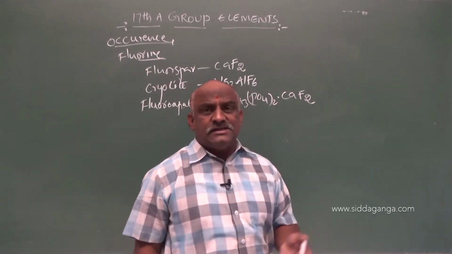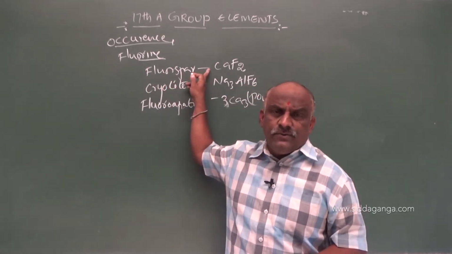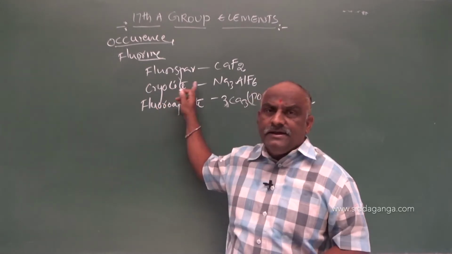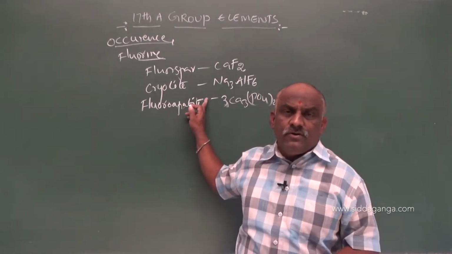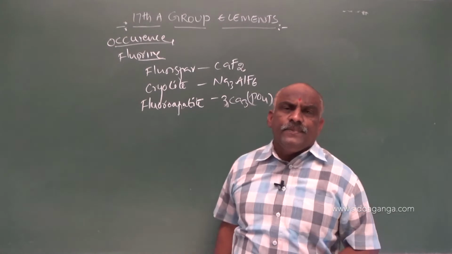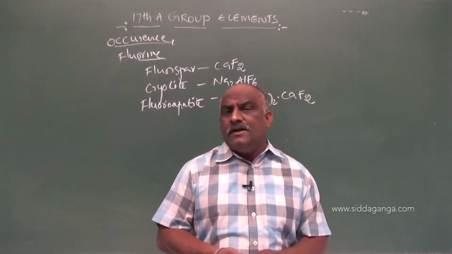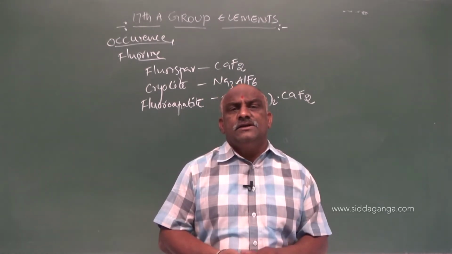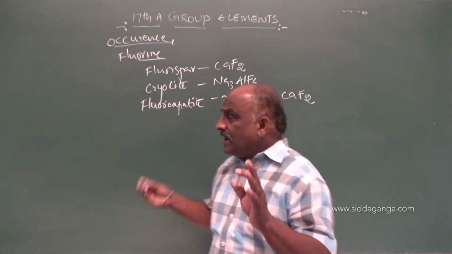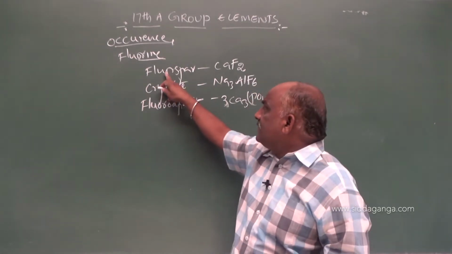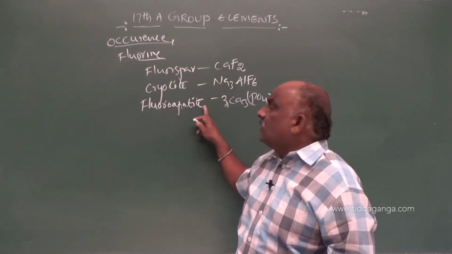How do these occur in the earth's crust? In the earth's crust, fluorine is available in three forms: fluorospar, CaF2; cryolite, Na3AlF6; fluoroapatite, 3Ca3(PO4)2·CaF2. And a little amount of fluorine is present in plants and teeth. Teeth and bones also contain some amount of fluorine. So this is the occurrence of fluorine, majorly in the form of minerals: fluorospar, cryolite, fluoroapatite.